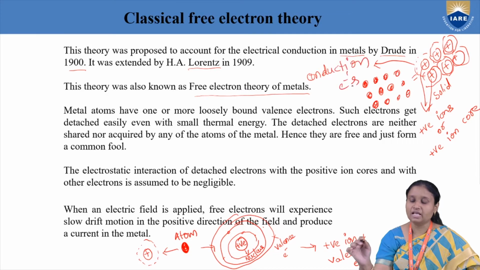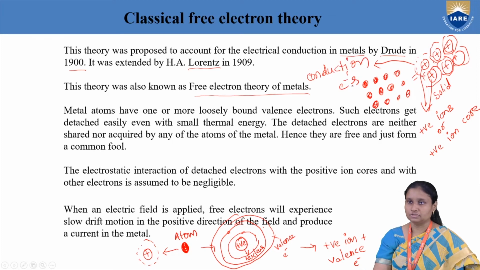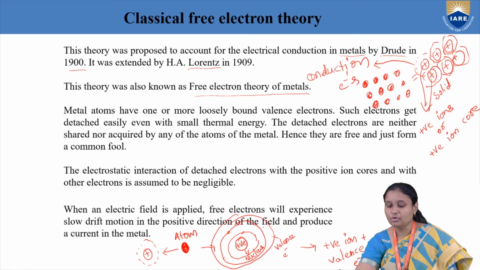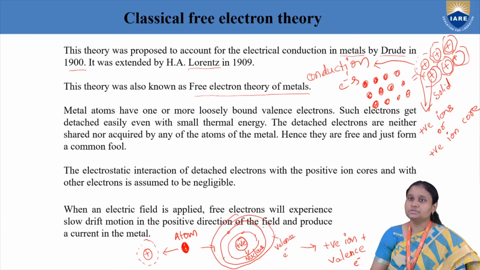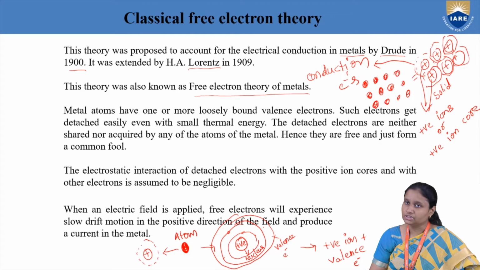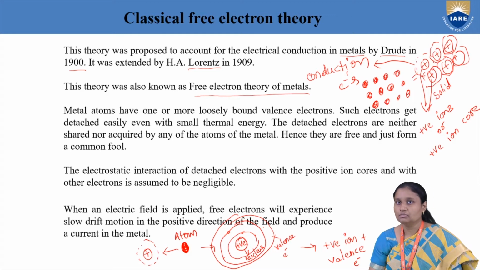So here we have positive ions, and then we have our conduction electrons, which are moving freely from one atom to another atom. This is the representation which you are going to take for any solid, whether it is a metal or a non-metal.